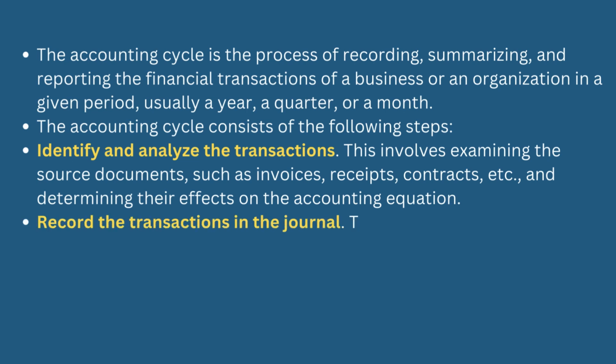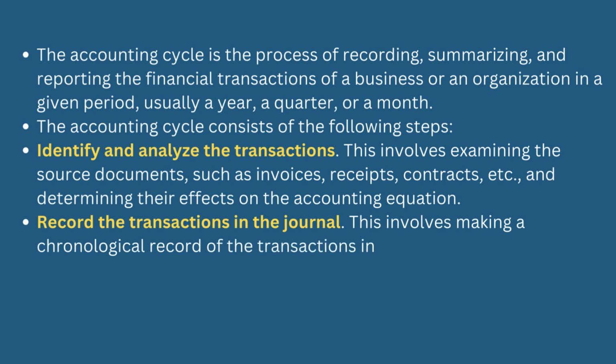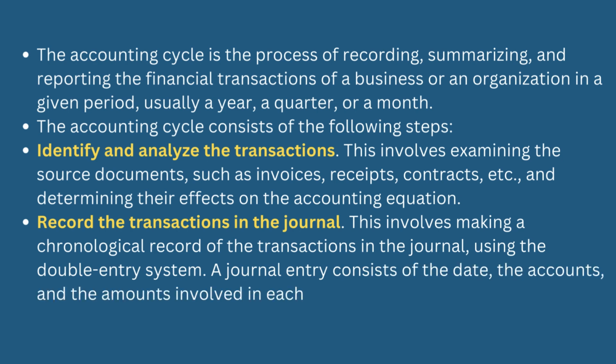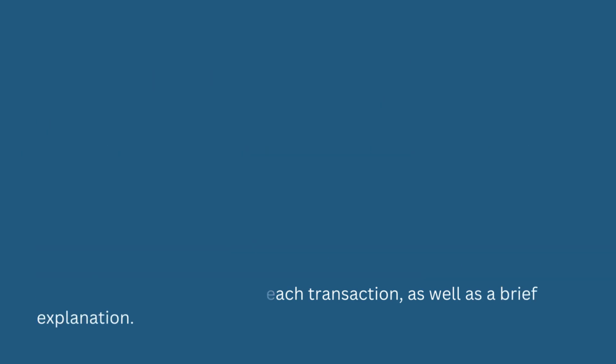Record the transactions in the journal. This involves making a chronological record of the transactions in the journal, using the double entry system. A journal entry consists of the date, the accounts, and the amounts involved in each transaction, as well as a brief explanation.